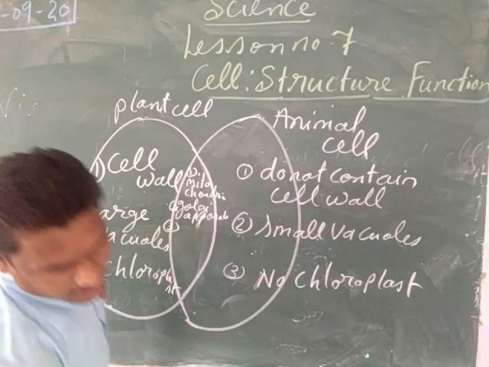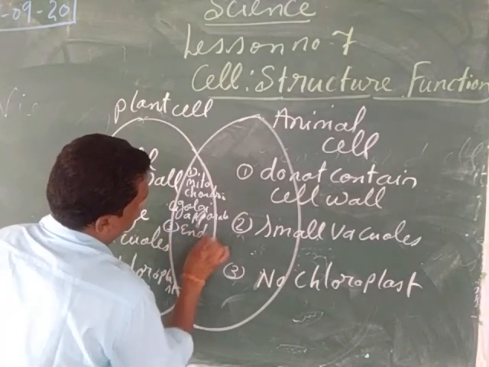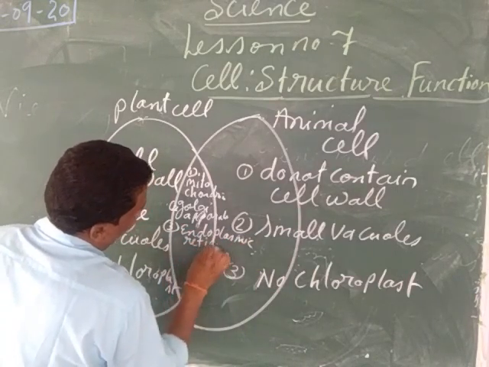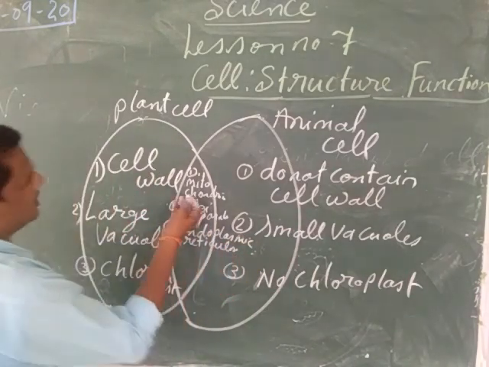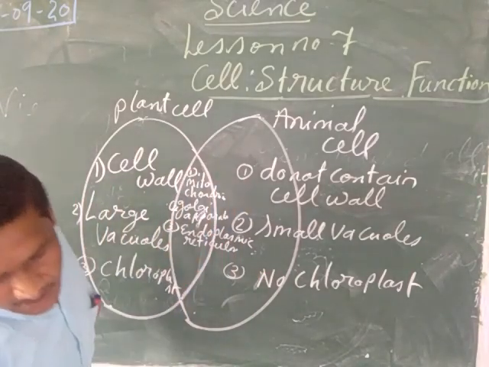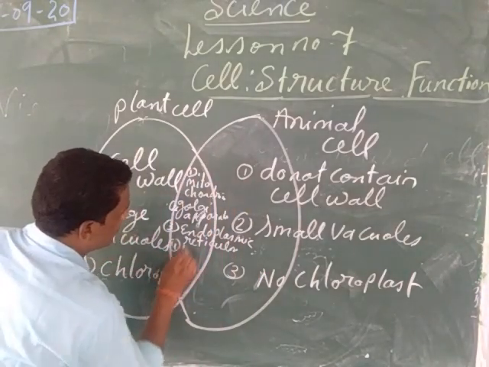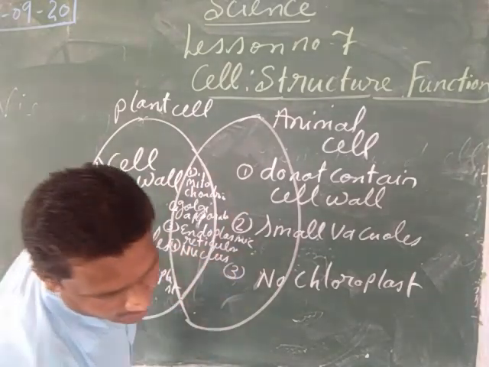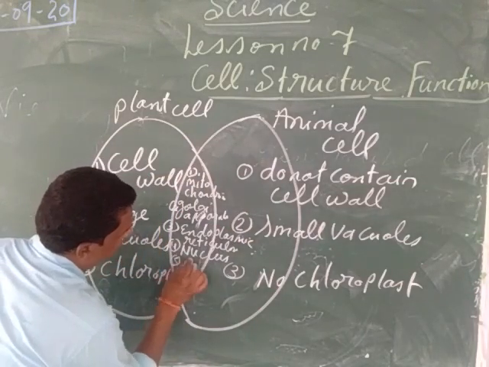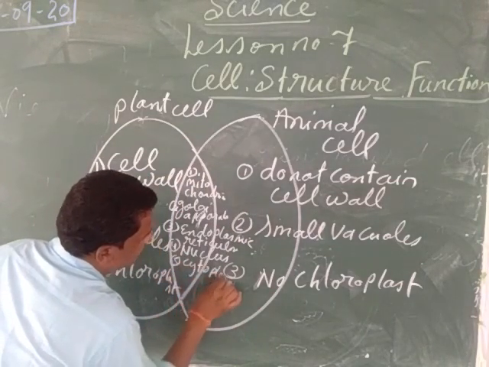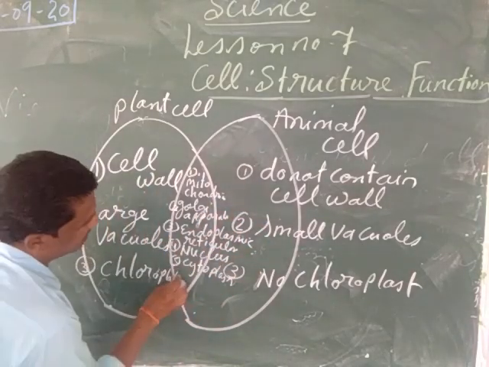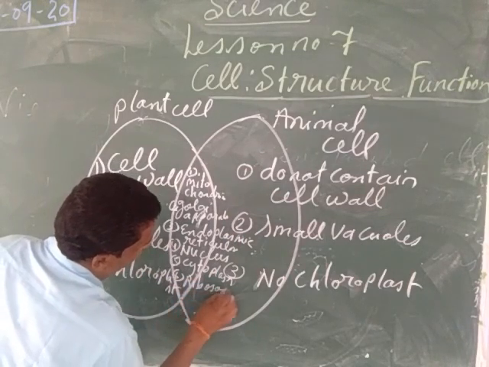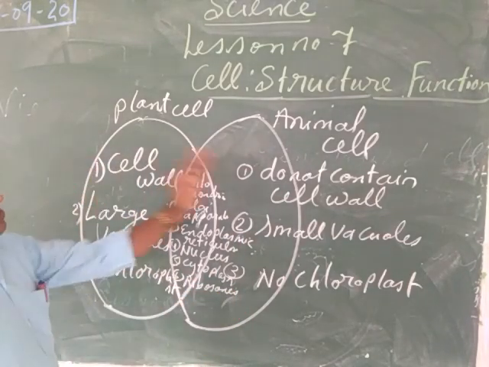Then after that we can see the endoplasmic reticulum, E-N-D-O, endoplasmic reticulum. It is present in the plant cell. It is also present in the animal cell. Then we can see the nucleus. Nucleus is present in the plant cell. It is present in the animal cell. Then we can see the cytoplasm. It is there in the plant cell as well as in the animal cell. Then the sixth one is the ribosomes. Ribosomes are there in the plant cell as well as in the animal cell.